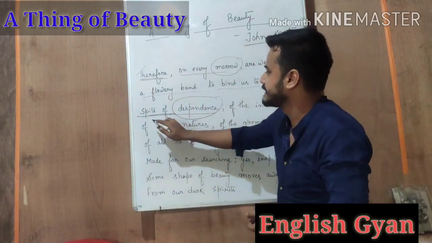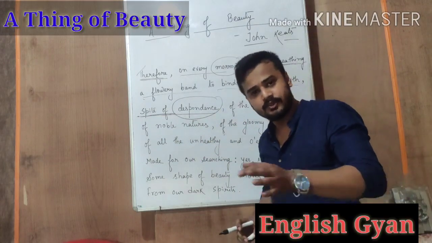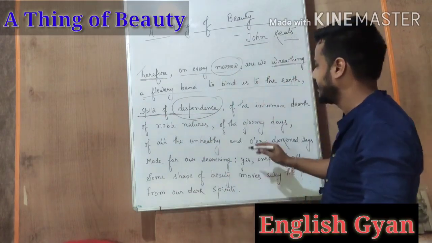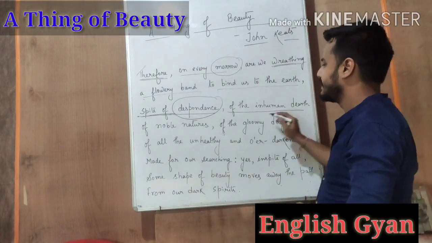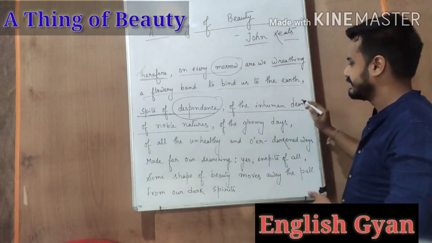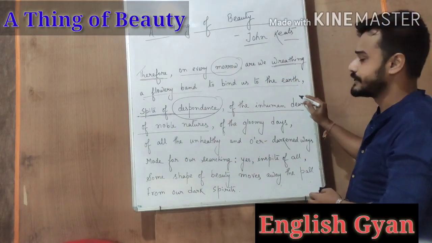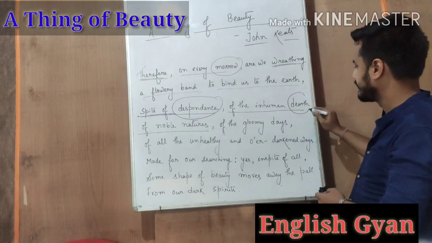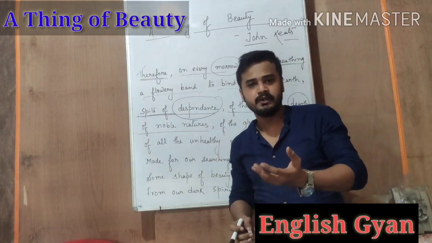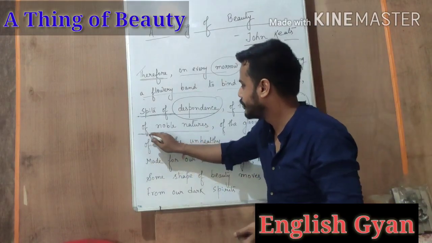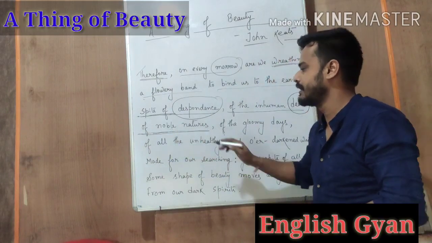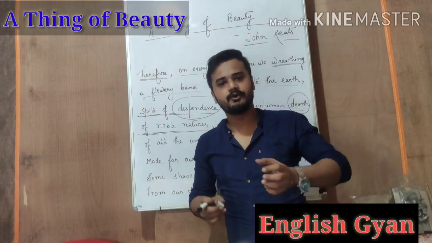So he says that in spite of despondence, means even though we have despondence in this world, of the inhuman dearth of noble natures. Here there are two words that you need to understand. First one is dearth. Dearth means lack of, to not have much, of noble natures. Noble natures means people who are good people, okay, good human beings.